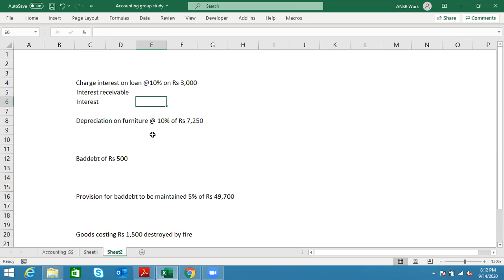So the first one is who is paying us. The second one is what we earn, I would say, because we have not received yet.